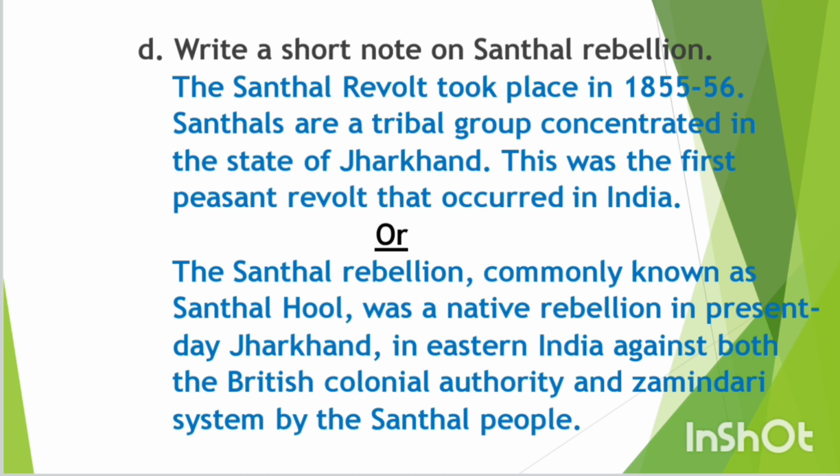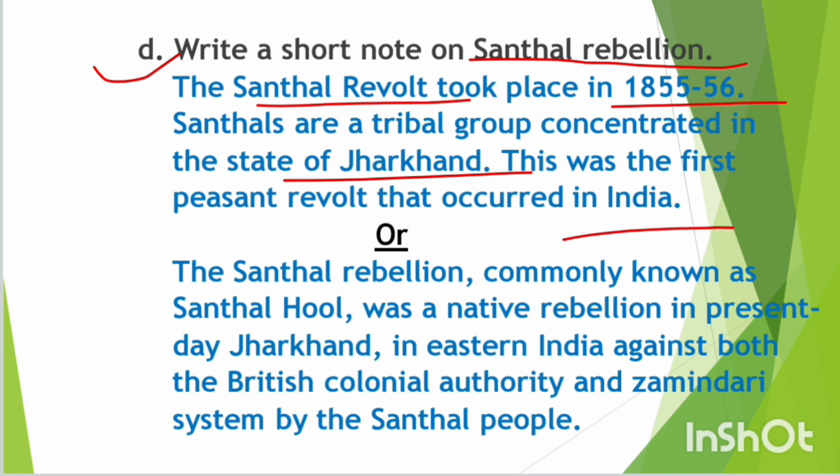Next question, question number D. Write a short note on the Santhal rebellion. Answer: the Santhal revolt took place in 1855 to 1856. Santhals were a tribal group concentrated in the state of Jharkhand. This was the first peasant revolt that occurred in India. Or another answer you can write, the Santhal rebellion, commonly known as Santhal Hul, was a native rebellion in present-day Jharkhand in eastern India against both the British colonial authority and the Zamindari system by the Santhal people.